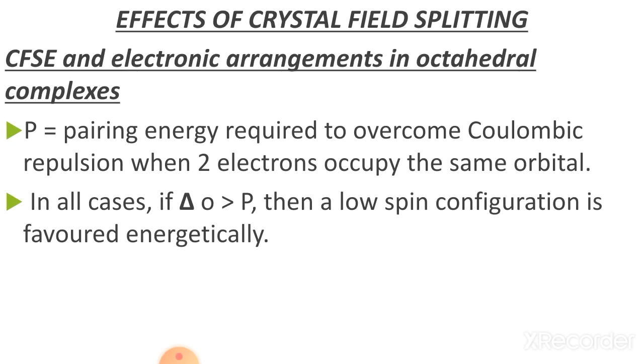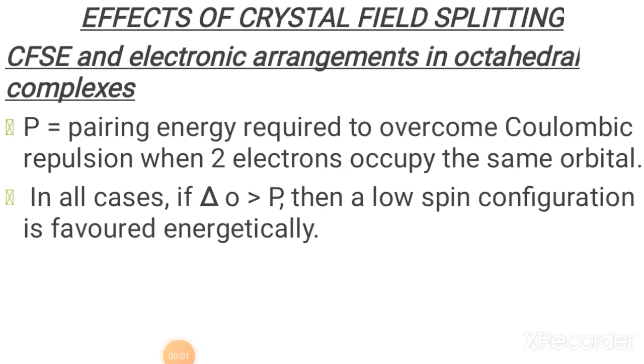Now you know that P is the pairing energy required to overcome Coulombic repulsion when two electrons occupy the same orbital. I also told you that in all cases, if delta O, the crystal field splitting energy in an octahedral complex, is more than P, the pairing energy, then a low spin configuration is energetically favored. That means spin paired complexes are favored.